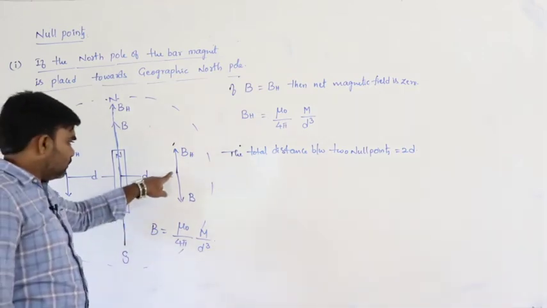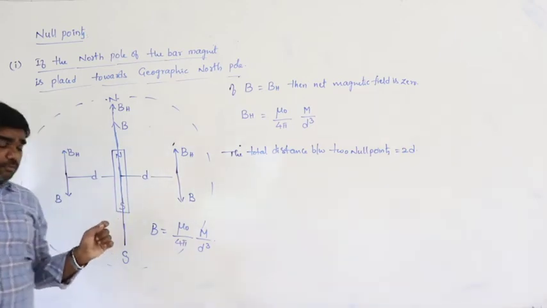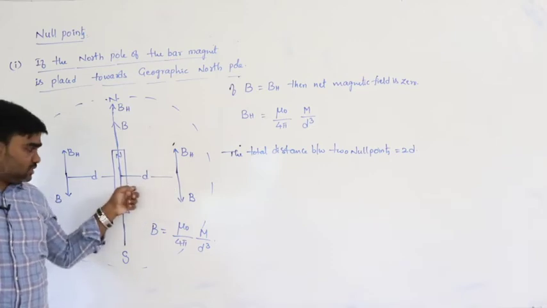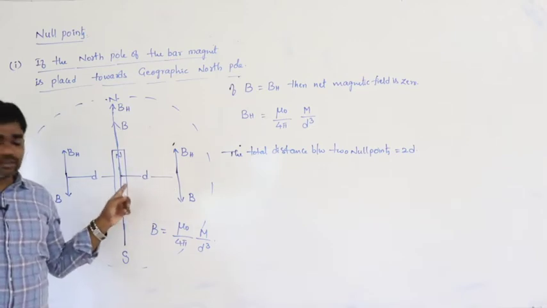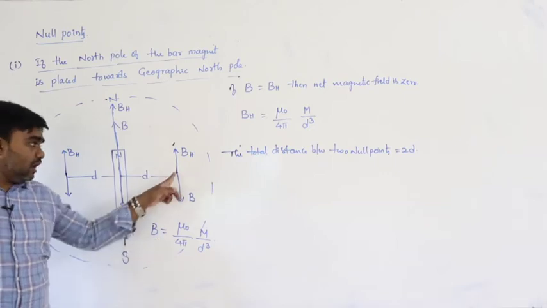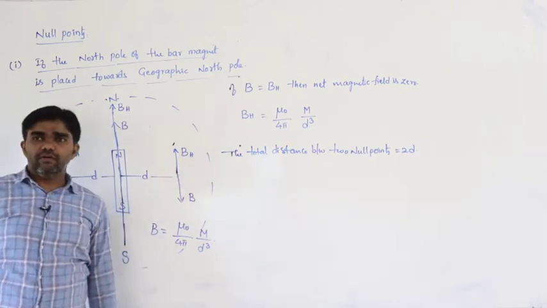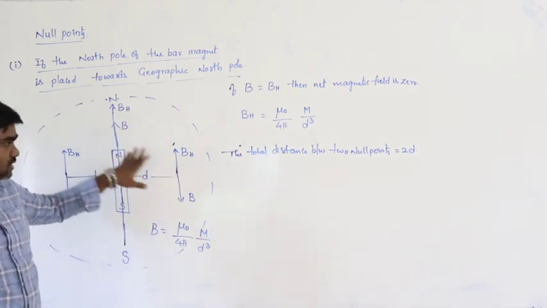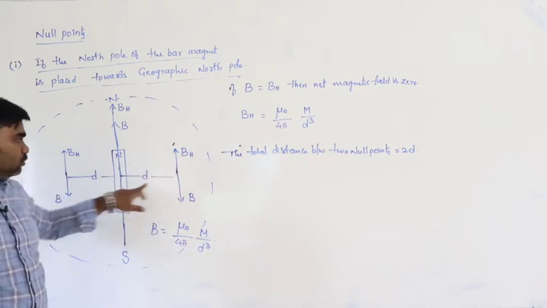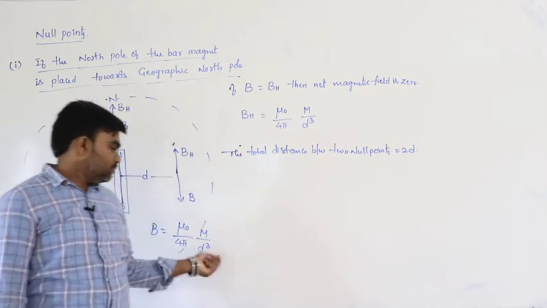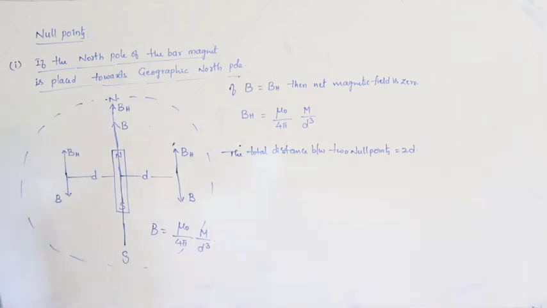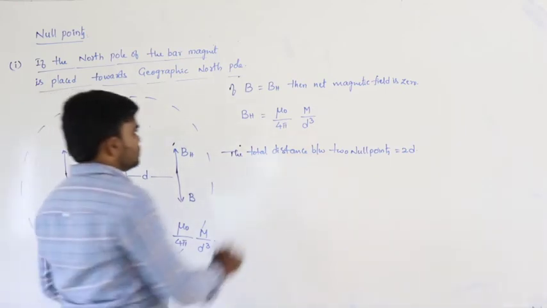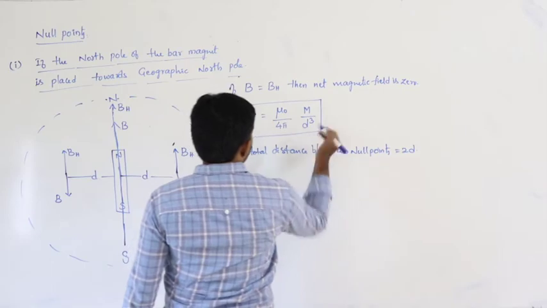So from the position of the null point, if we move towards the magnet, definitely the magnetic field B increases, or if we move away from the magnet, the B value decreases because d increases. The BH value remains constant in all situations. If we move towards the magnet or away from the magnet, the value of B must change. So this is the position of the null point. BH is equal to mu naught by 4 pi m by d cube.